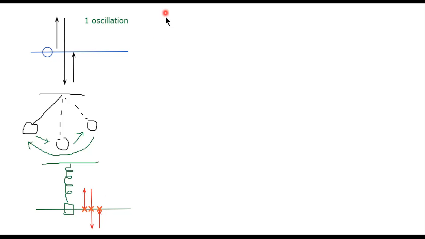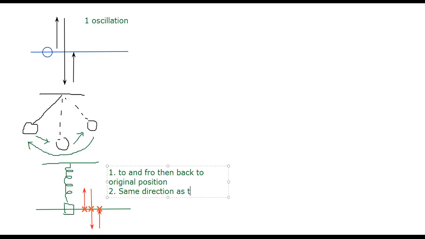So this one vibration is a to and fro, then back to the original position. This is the first criterion of vibration: a to and fro movement, and then back to the origin. It must go back to the original position. Only then do we call it one vibration. And second, the current direction must be the same direction as the original motion.